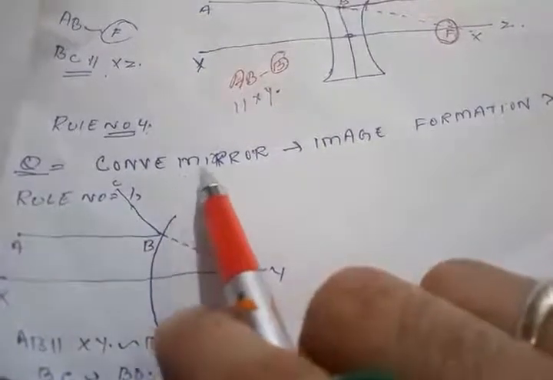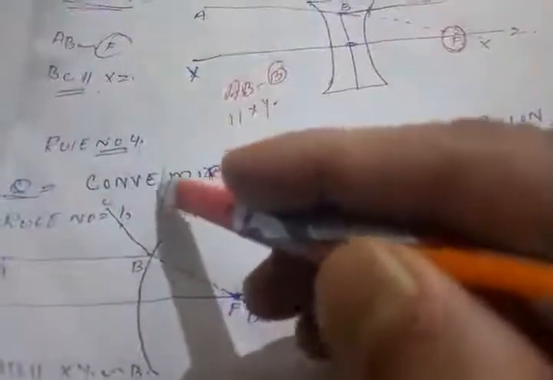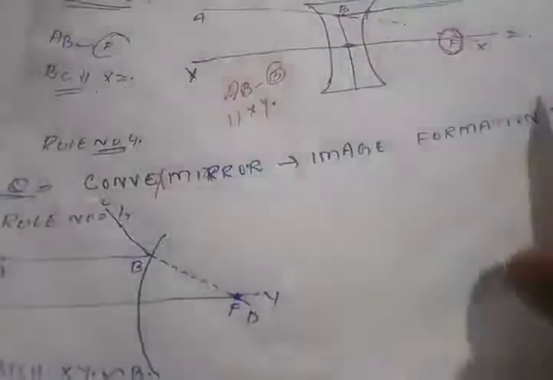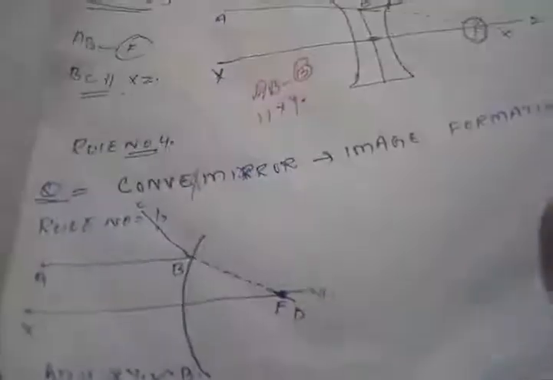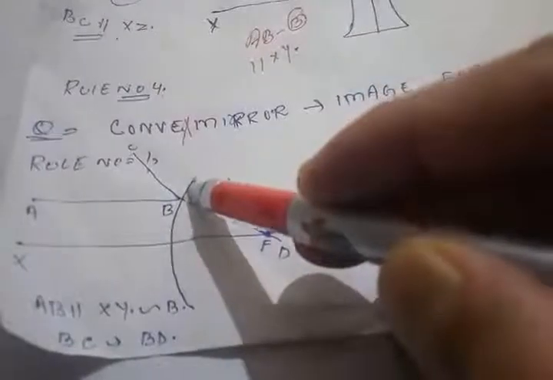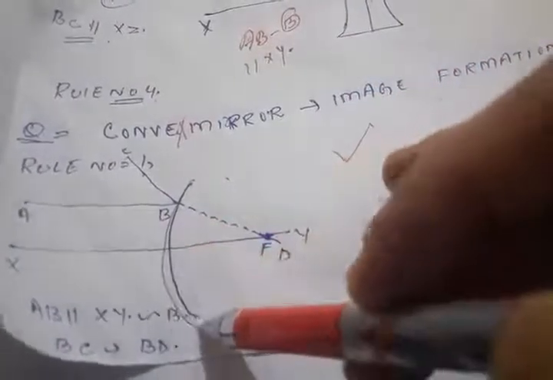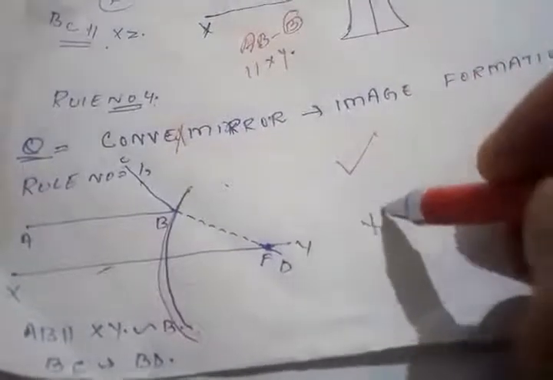Convex lenses, how a convex lens can form an image. Convex lens image formation. Here we have to explain four rules. Rule number one. What does the first rule say? Rule first here says, take a convex mirror. I had taken a convex mirror. Cut it with the principal axis. Here is a principal axis XY.